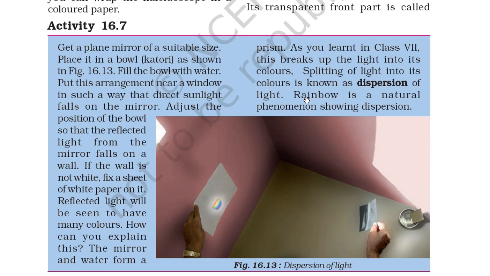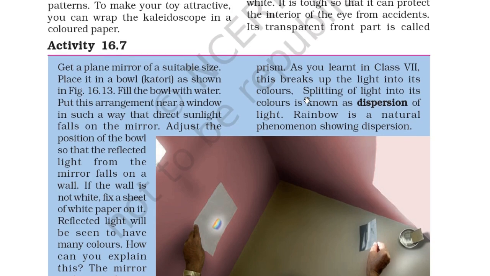So how can you explain this? The mirror and the water form a prism. As you learned in class 7, this breaks up the light into its colors. Splitting of light into its colors is known as dispersion of light. A rainbow is a natural phenomenon showing dispersion. You can see in the figure the dispersion of light.